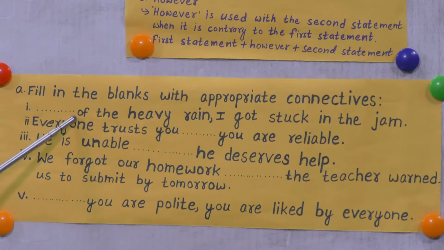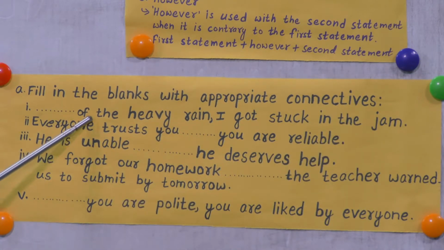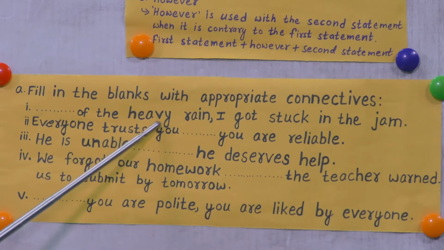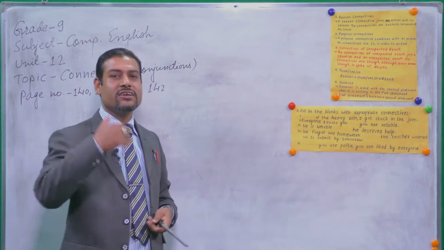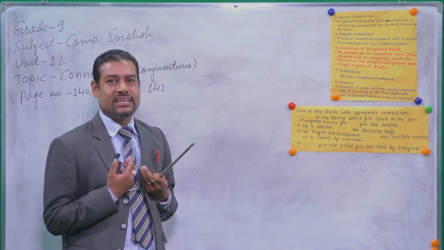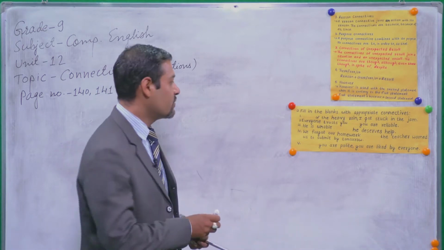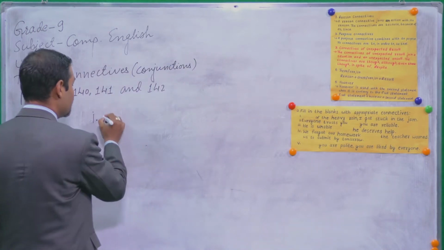Of the heavy rain, I got stuck in the jam. Is there subject plus verb or not? No, that's good. Then it is a noun phrase. And of the heavy rain, I got stuck in the jam. This is the reason. Because of heavy rain, I got stuck in the jam. I could not move ahead. So what can be the correct connective that you have to supply here? So for number 1, the correct one can be because of.